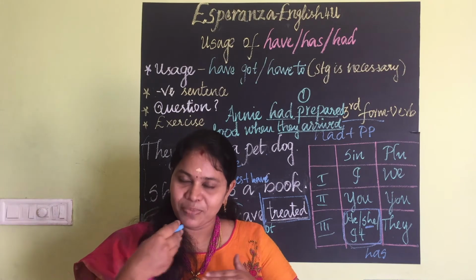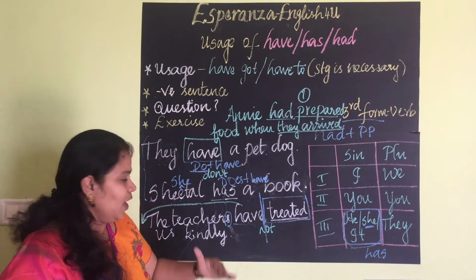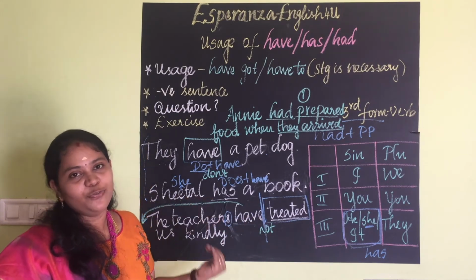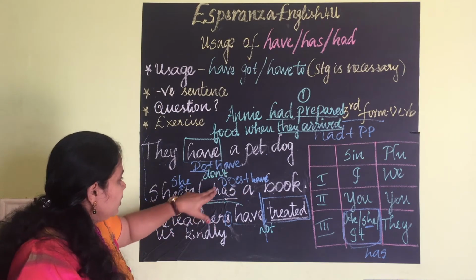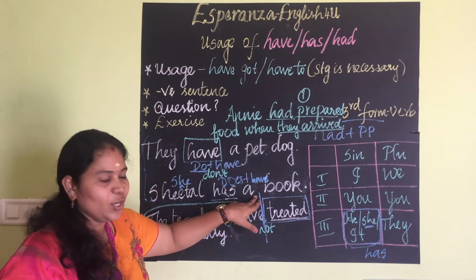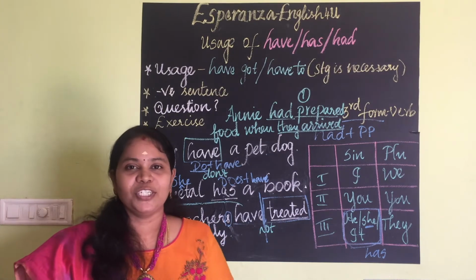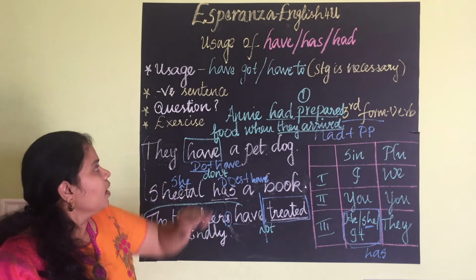Framing questions uses the same thing: the do form and the does form for possessions, and for perfect tenses we have to frame the question from the verb. Do they have a pet dog? Does she have a book? Have they treated us kindly? This is a way to frame question sentences. Clear?